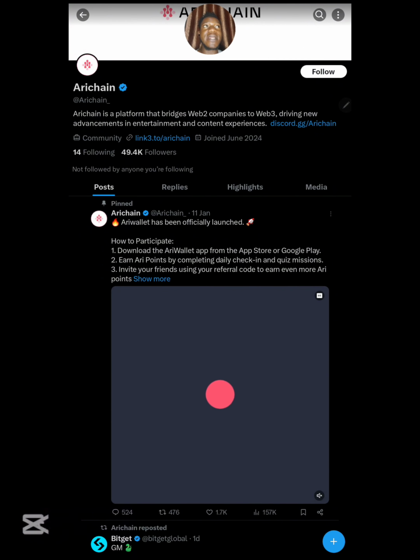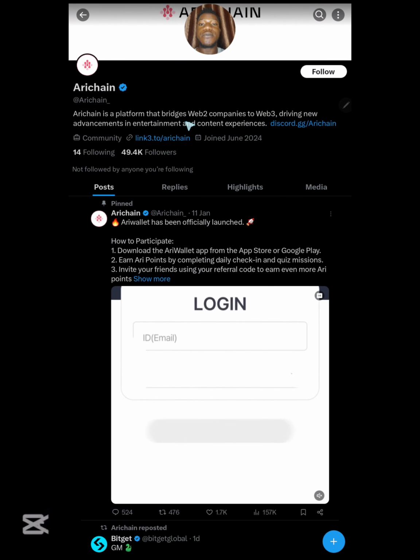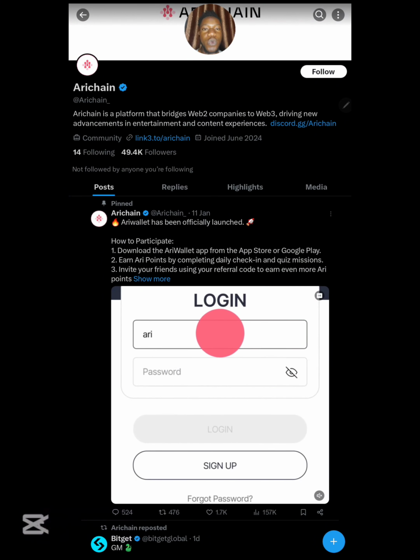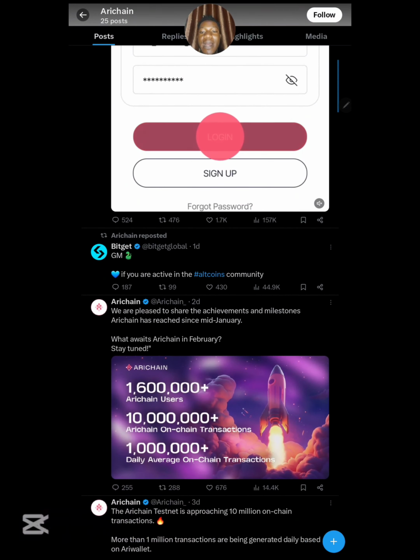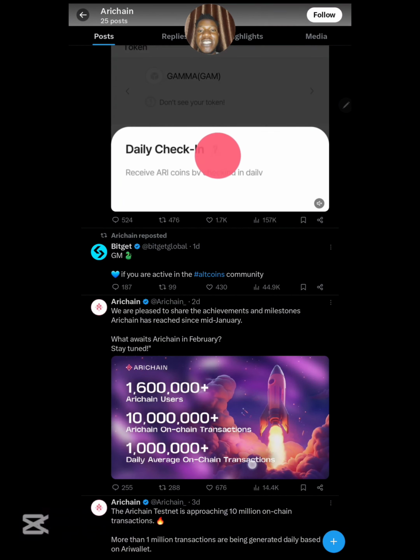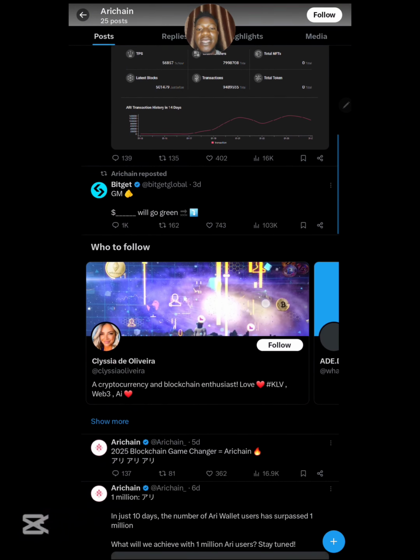So what is Ari wallet all about? Ari wallet is just like your normal wallet, but it's actually a platform that bridges Web2 companies to Web3. Without talking much, let's go ahead and talk about the exact steps you need to take to participate in the testnet airdrop.